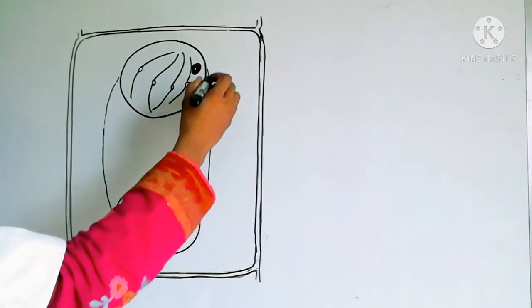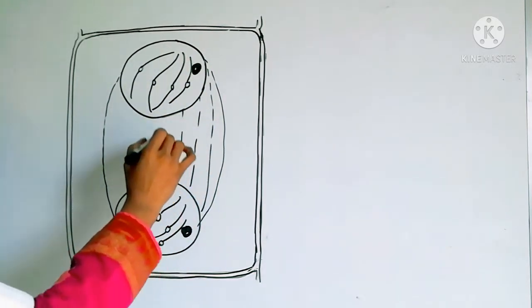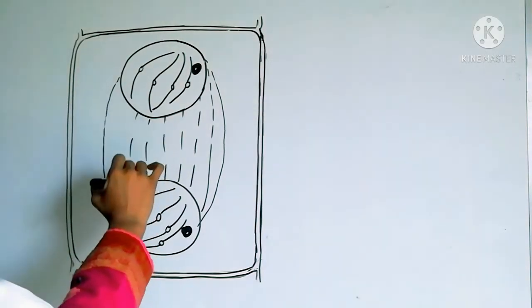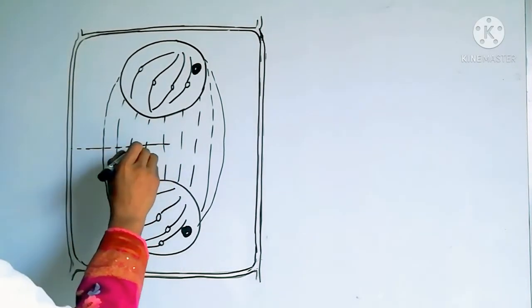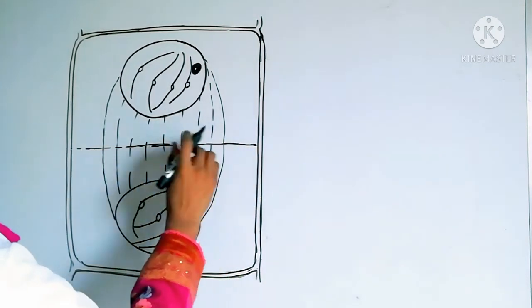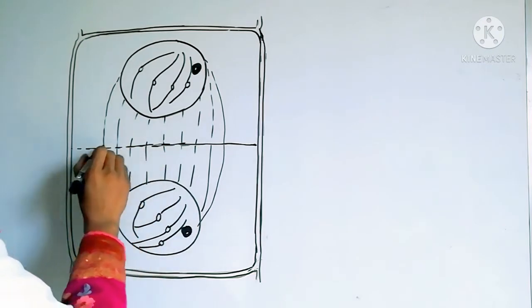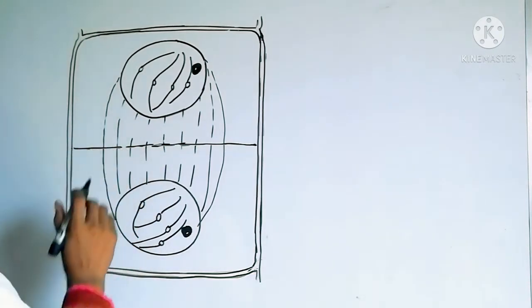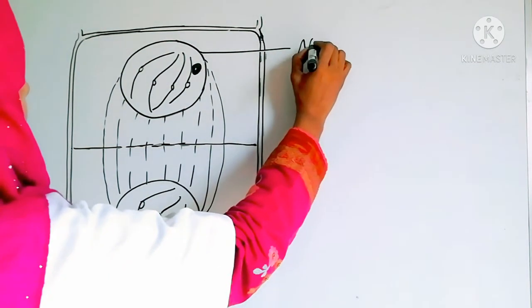Those are the spindle apparatus, disappearing spindle apparatus. At the last of this stage, they disappear completely, and at this stage, cell plate are formed. So this is the nuclear membrane.